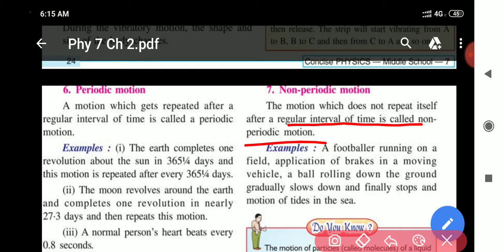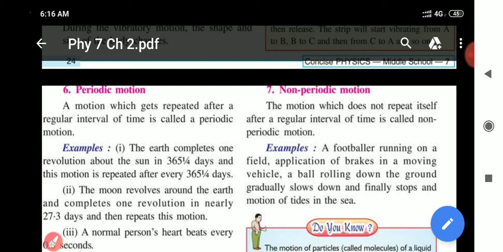For example, a footballer running on a field, application of brakes in a moving vehicle, a ball rolling down the ground gradually slows down and finally stops, and motion of tides in the sea. These are also motions but non-periodic. Time is not fixed. They are not repeated after a regular interval of time.